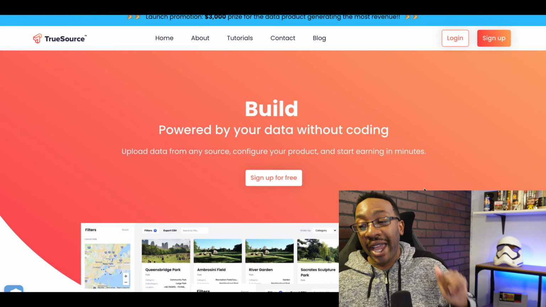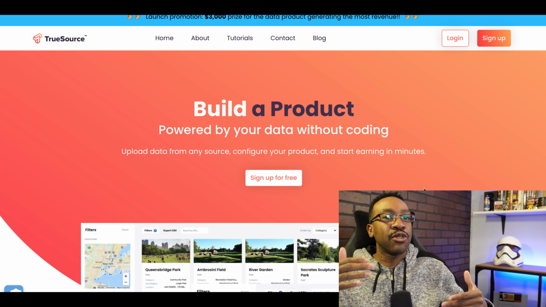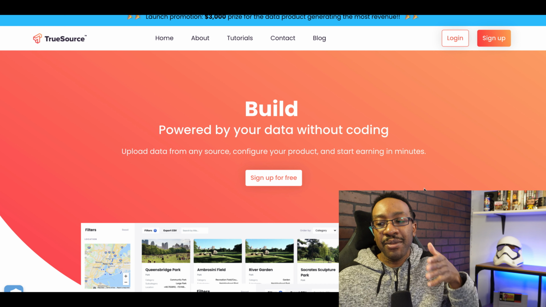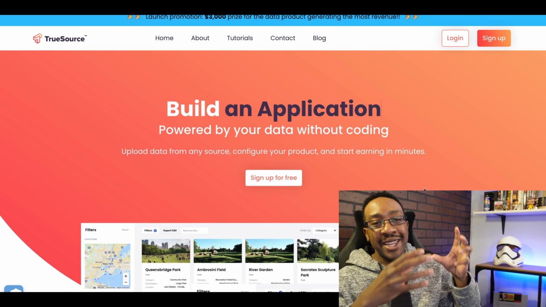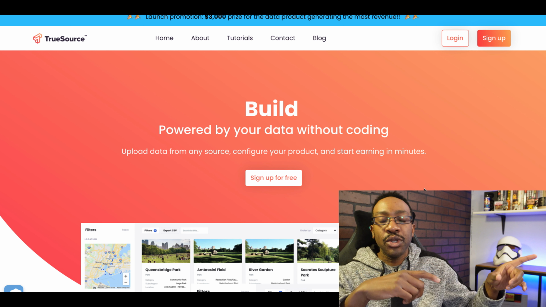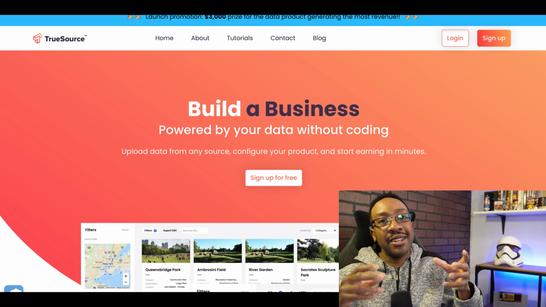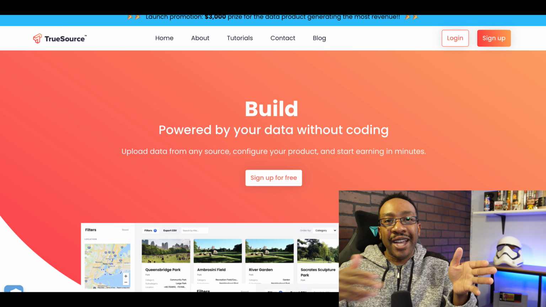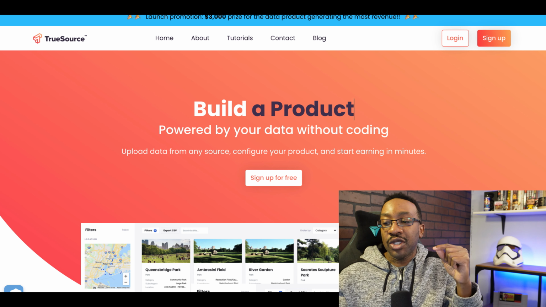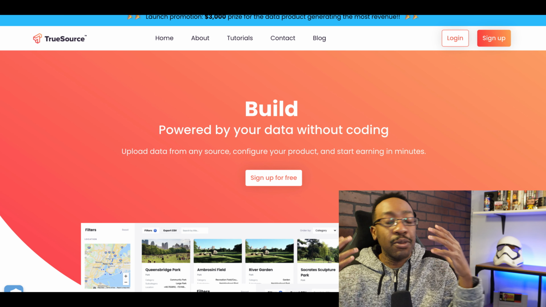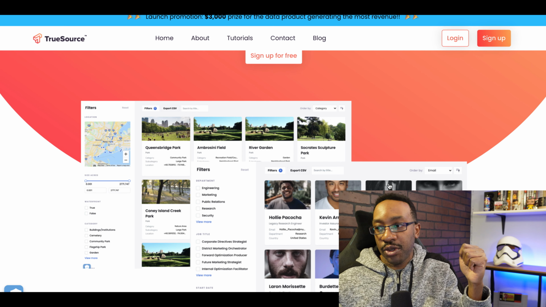Next up, I'm taking a look at TrueSource. TrueSource is similar to how Substack is for newsletters. TrueSource can be doing that with your data. So you're going to be able to hook up a database or use your database from Google Sheets. That's going to be all that data that you can have to offer as a subscription, however you want to sell it. This allows you to start monetizing your knowledge, monetizing all the things that you've gathered over time. Now you can bring it into TrueSource.